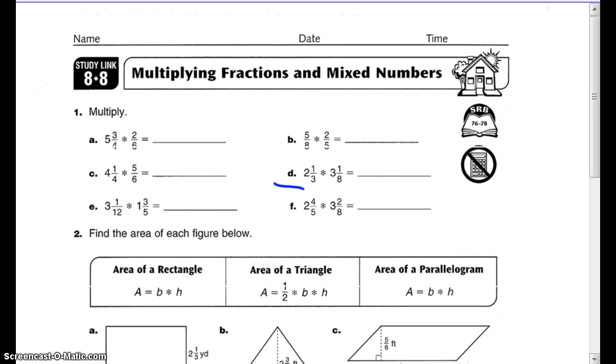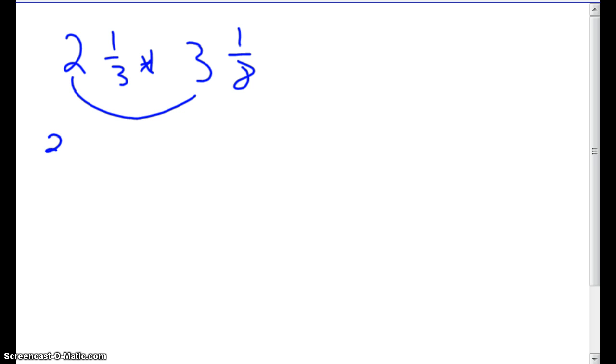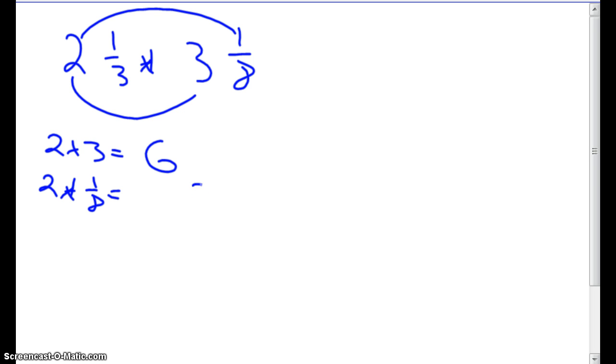2 1/3 times 3 1/8. So algorithm 1, I'm going to multiply the pieces, right? So I'm going to do 2 times 3, which is 6. 2 times 1/8, which is 2/8, right? Because you do 2 over 1 and then multiply across.